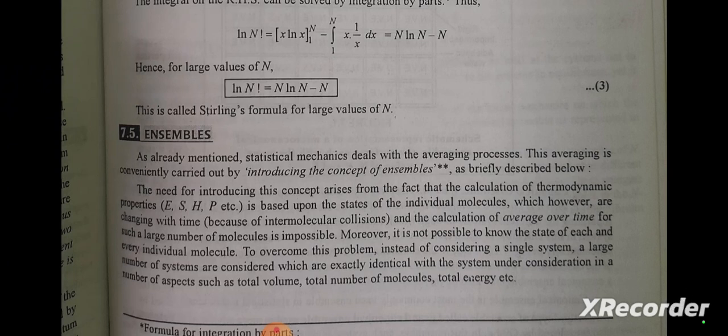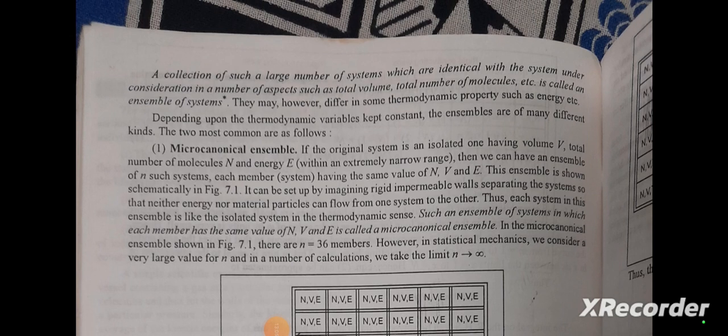To overcome this problem, instead of considering a single system, a large number of systems are considered, which are exactly identical with the system under consideration in a number of aspects such as total volume, total number of molecules, total energy. A collection of such a large number of systems which are identical with the system under consideration in a number of aspects such as total volume, total number of molecules, etc. is called an ensemble of systems. They may however differ in some thermodynamic properties such as energy, etc. Depending upon the thermodynamic variables kept constant, the ensembles are of many different kinds. The two most common are as follows.